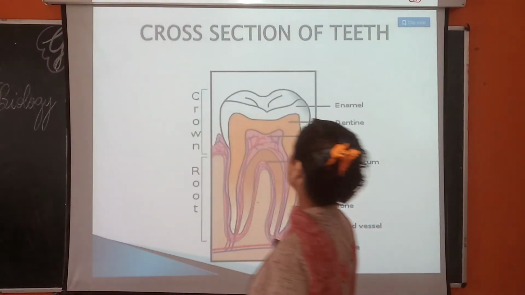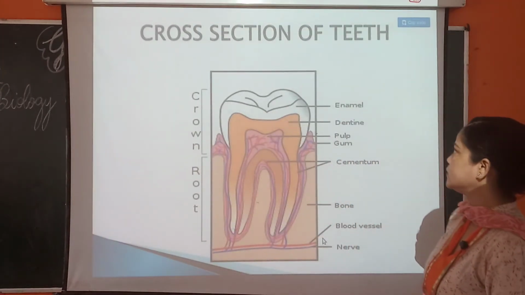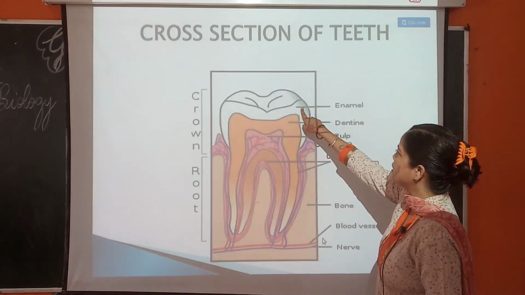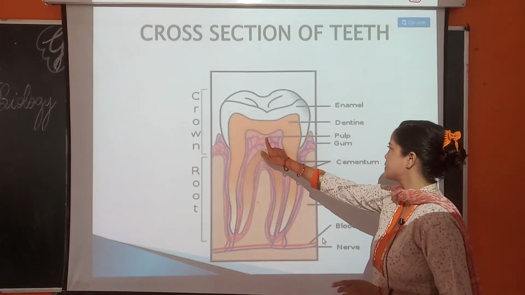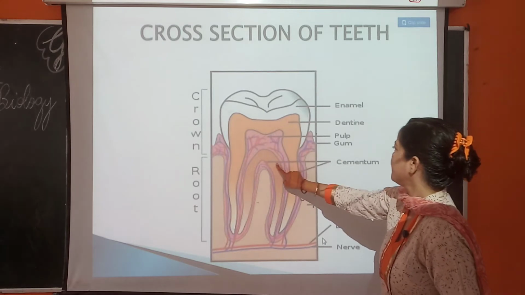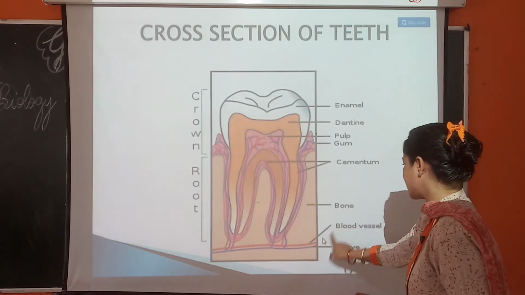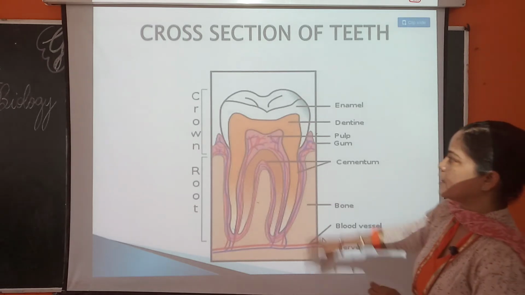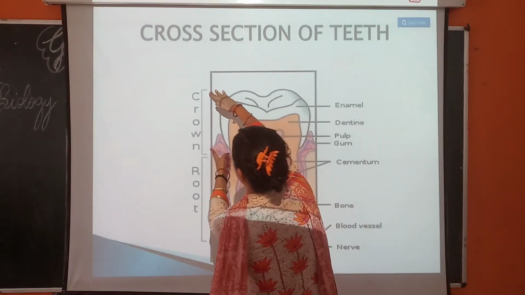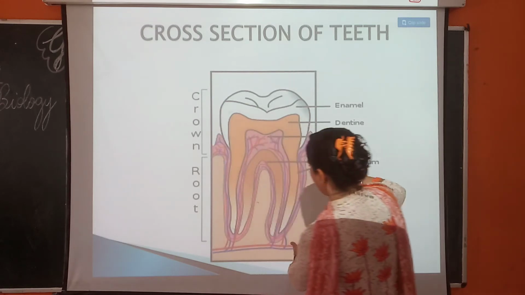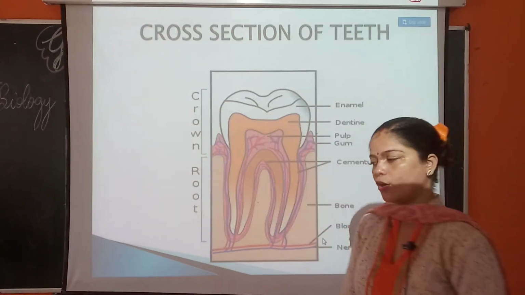This is the cross section of a tooth. This is the enamel, this is dentine, this is pulp, this is gum, this is cementum, this is the bone, blood vessels and nerves. And this portion is called the crown portion and this portion is called the root portion. Okay?